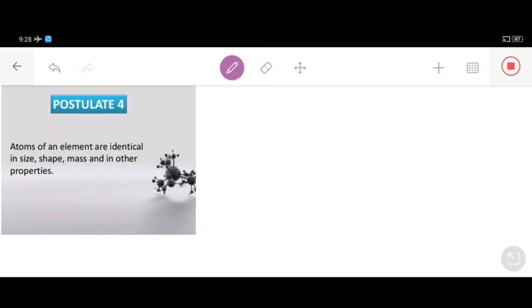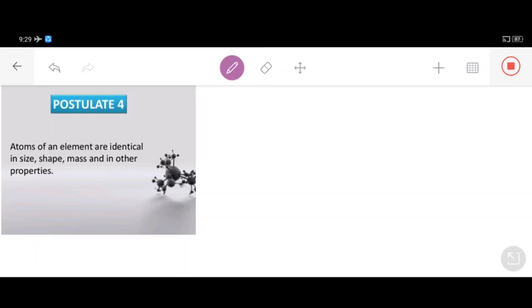Every single theory, whether Dalton's atomic theory or the laws of chemical combination, like the law of conservation of mass and the law of definite proportions, revolves around the atom. Actually, this atom is a concept. This has been included in class 9th, atoms and molecules, so that you understand what an atom and a molecule is.